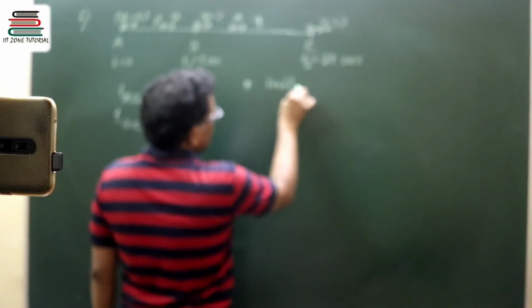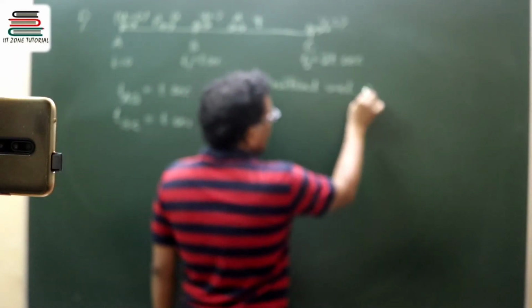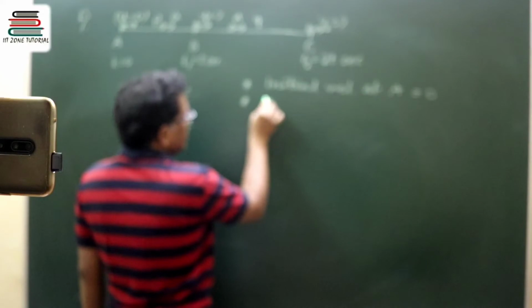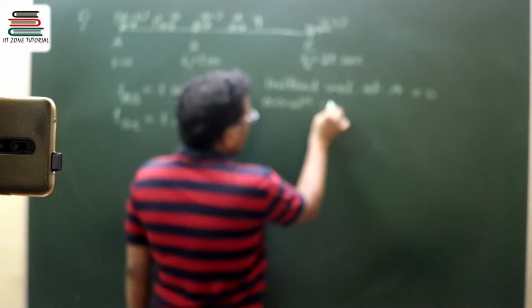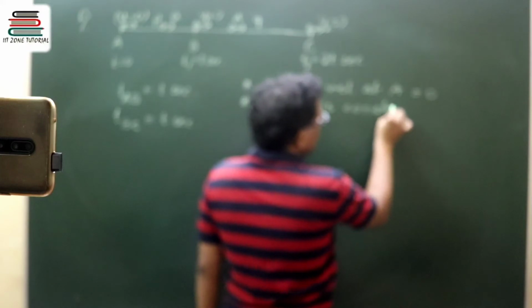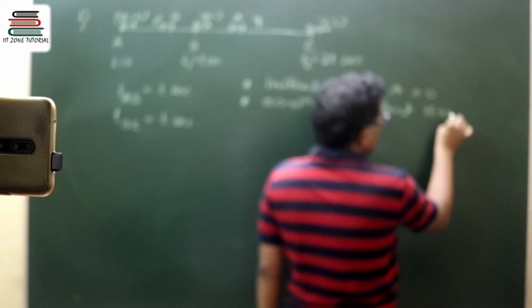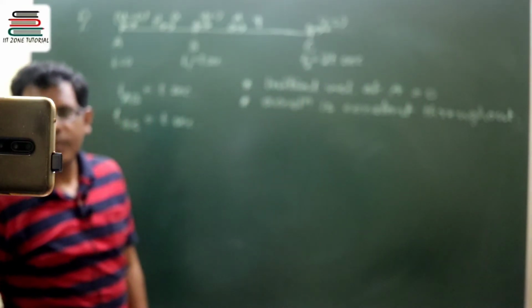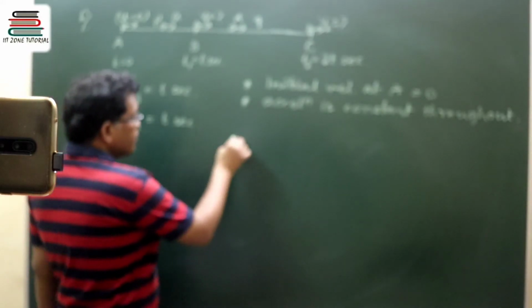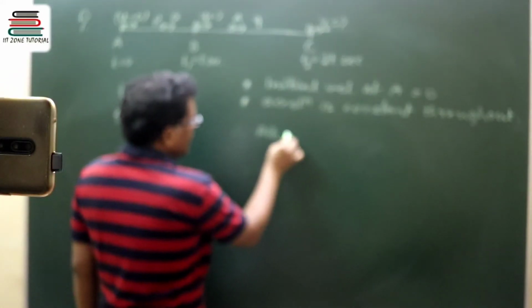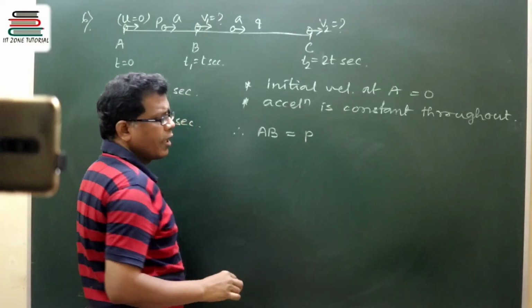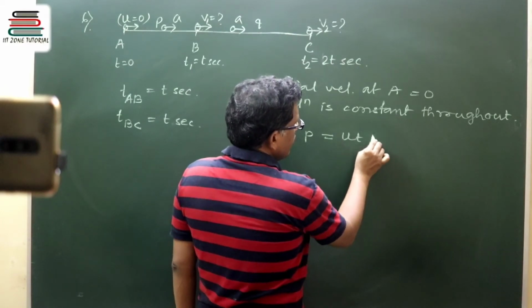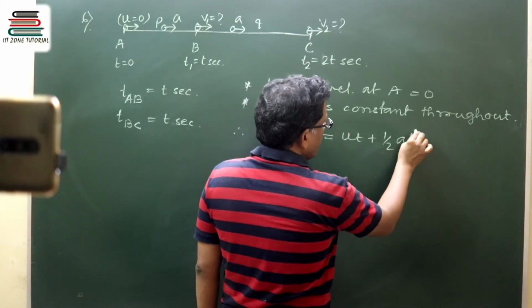Initial velocity at A is 0. Another piece of information says that acceleration is constant throughout. Clear? So the displacement AB, which has been denoted by P, can be written using the ut plus half at square formula.